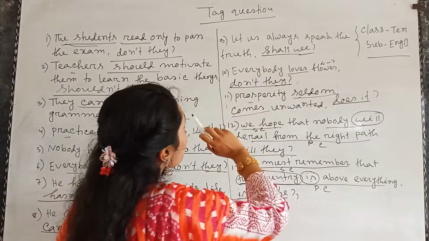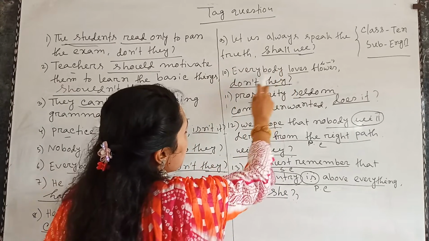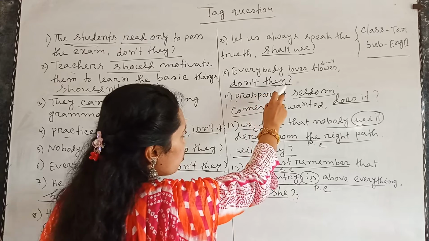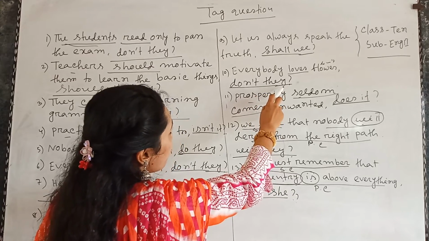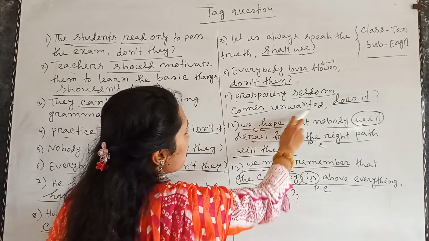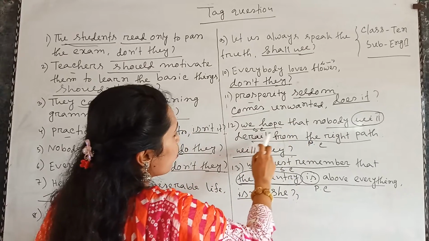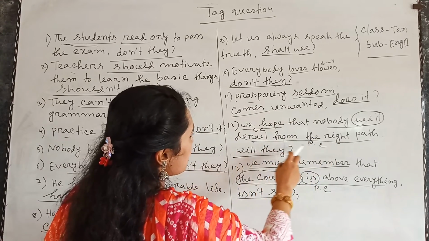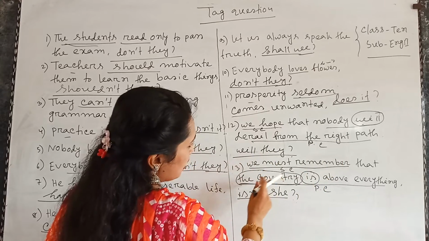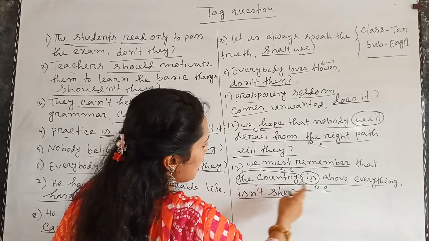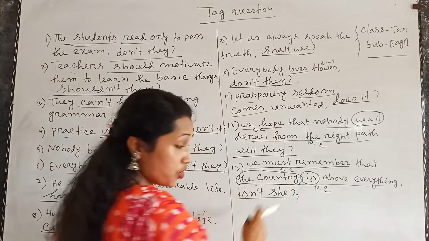Let us always speak the truth, shall we? Everybody loves flower, don't they? Prosperity seldom comes unwanted, does it? We hope that nobody will derail from the right path, will they? We must remember that the country is above everything, isn't she?